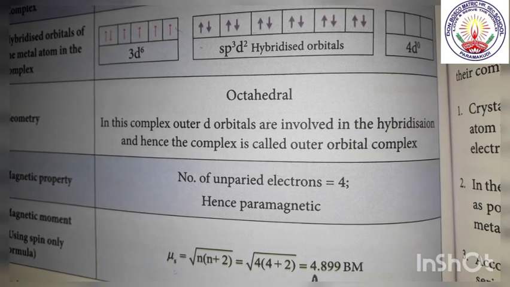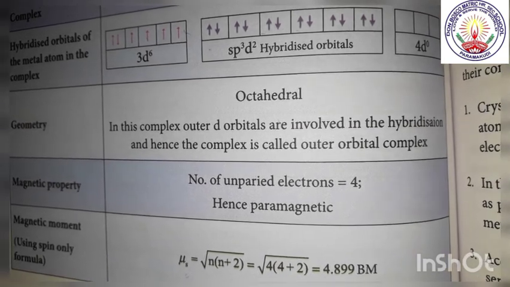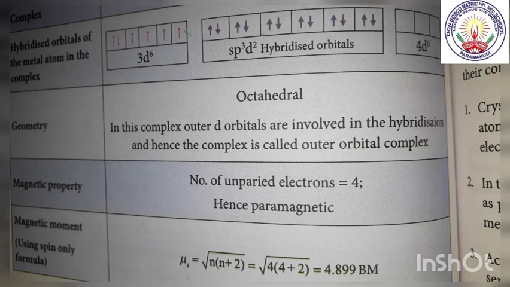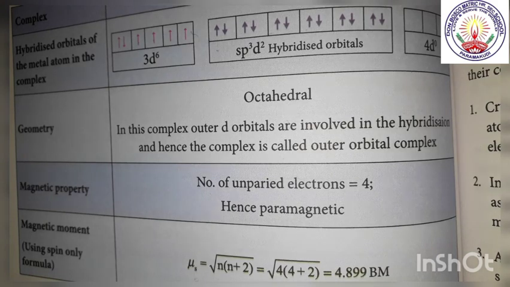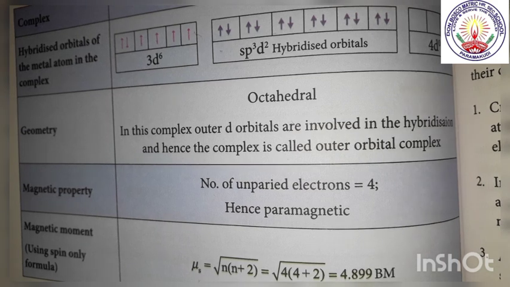So therefore we are getting the value of 4.899 BM.